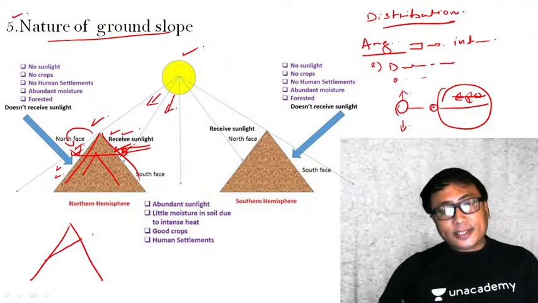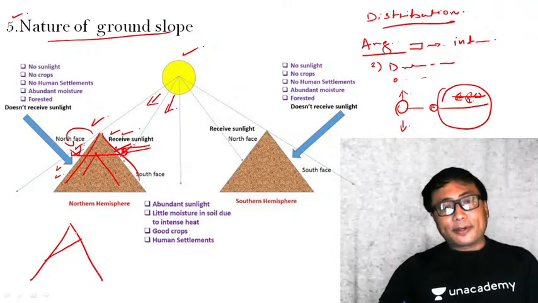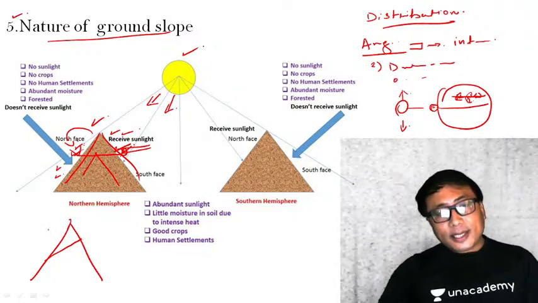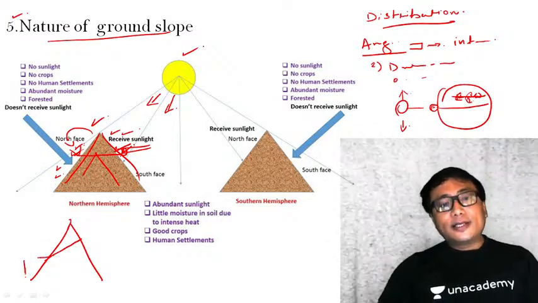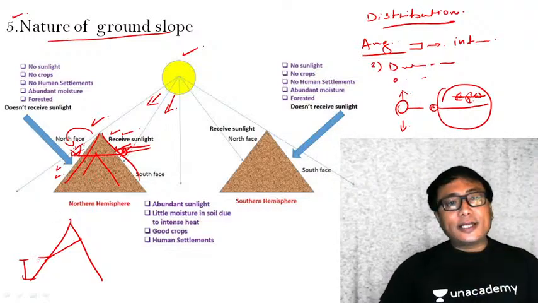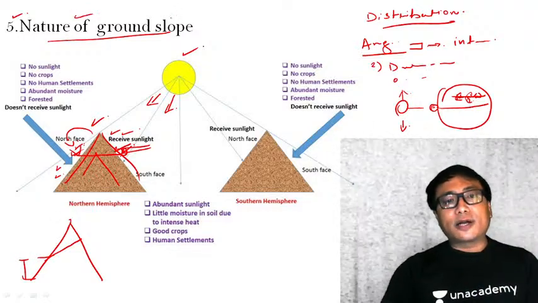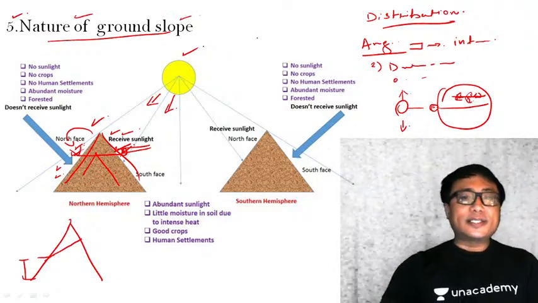On the southern side, since the sun insolation is there, the snow line is much higher. But on the northern side, since the sun insolation is less, you will attain the snow line at a very little height from the ground surface. That is the implication of this nature of the ground slope. The nature of the ground slope is how different mountain ranges are aligned.